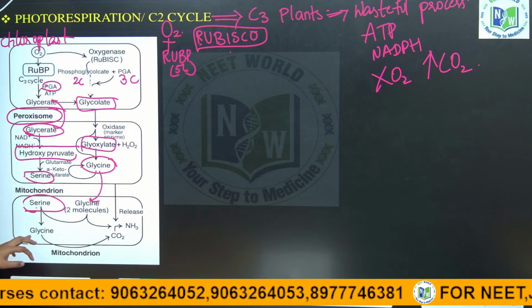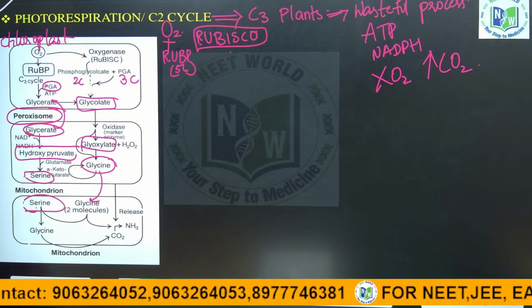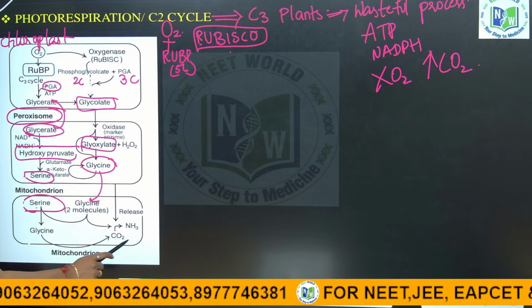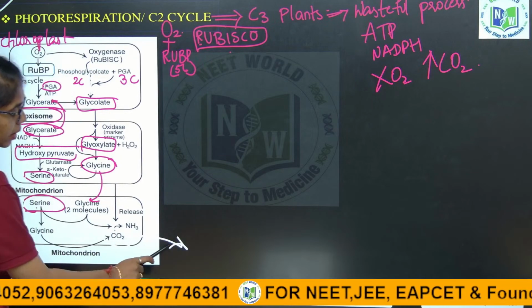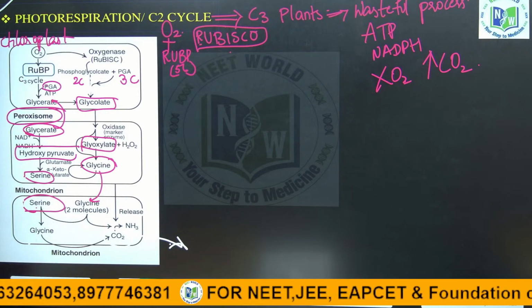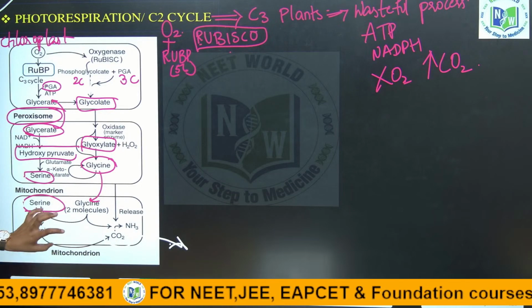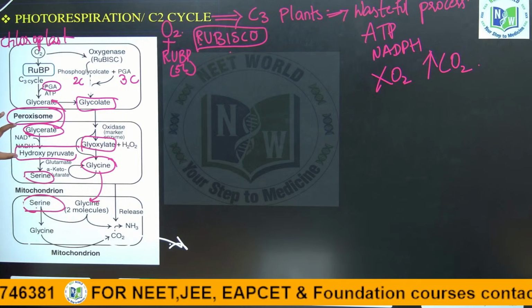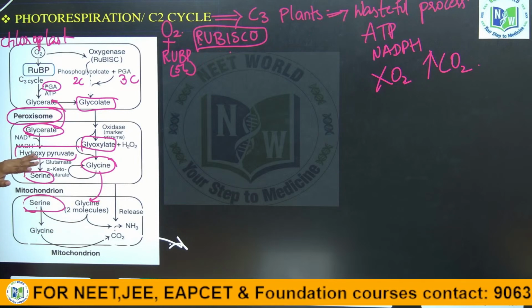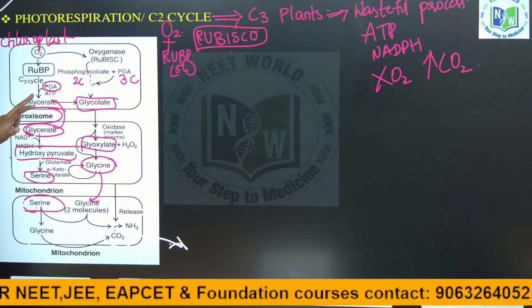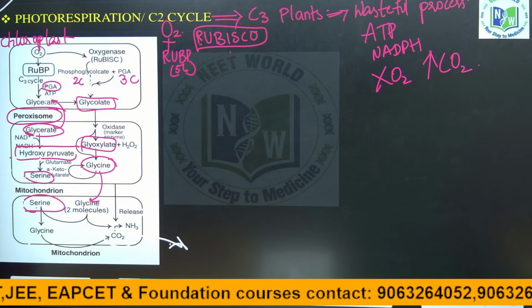In mitochondria, at the time of conversion from glycine to serine, carbon dioxide is released. Energy is consumed in the conversion of hydroxypyruvate to glycerate and glycerate to phosphoglyceric acid also.